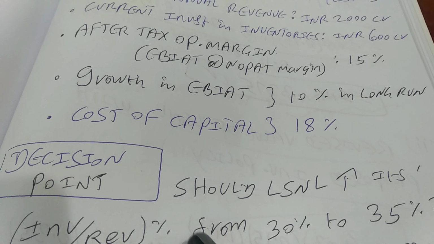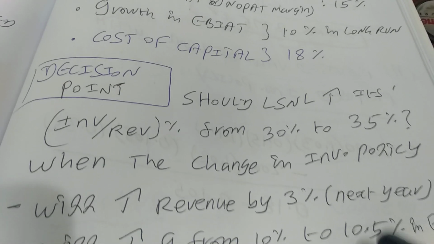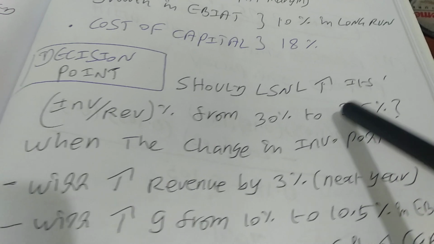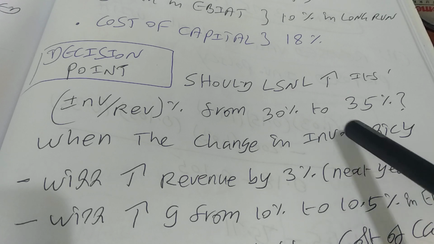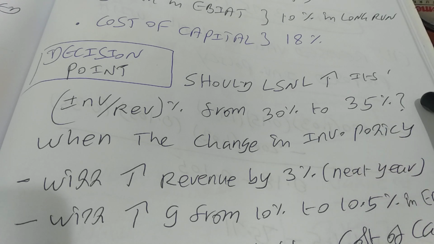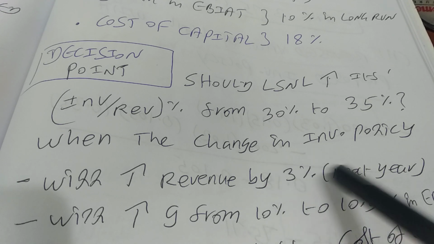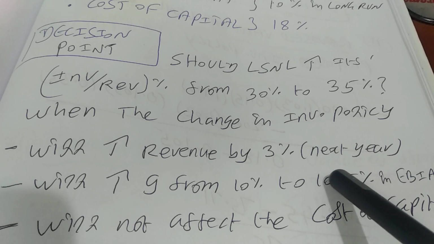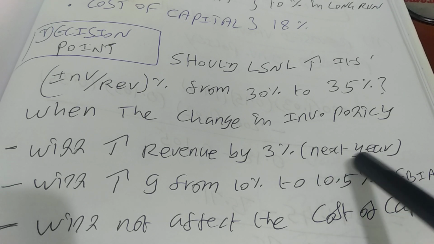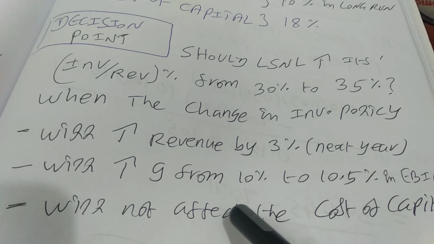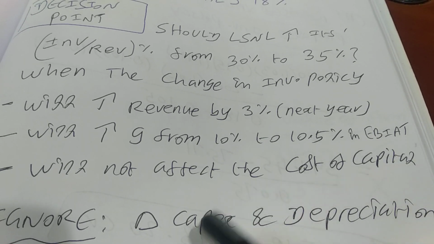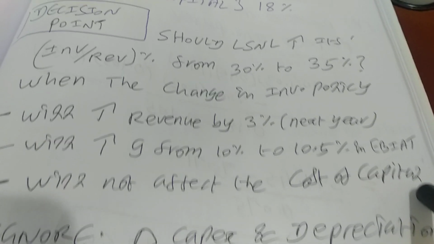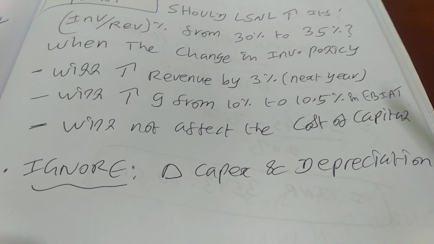So now what is the decision point? The decision point is this. Should LSNL increase its inventory by revenue ratio from the present 30% to the proposed 35%? So with the following assumptions, right? The change in inventory policy will increase revenue by 3% immediately in the next year, and it will increase growth from 10% to 15% in EBIAT in the long run, and it will not affect the cost of capital. Ignore delta capex and depreciation, right?